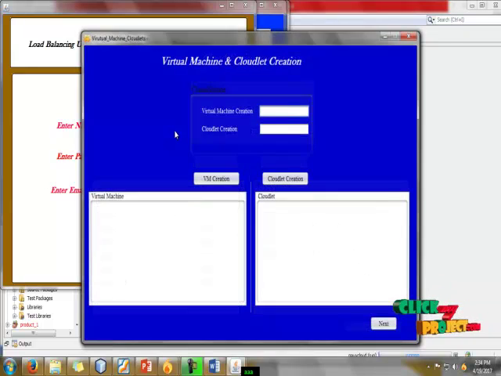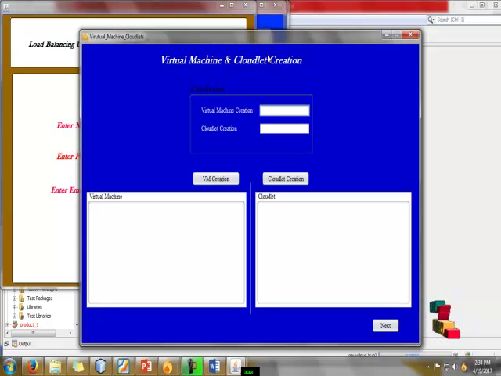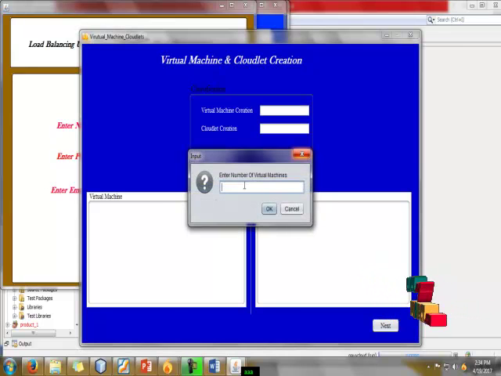The next process is virtual machine and cloudlet creation. First we create our virtual machines, and after that the cloudlets. Here we use the CloudSim toolkit for the purpose. Now I will give number 4 for virtual machines.